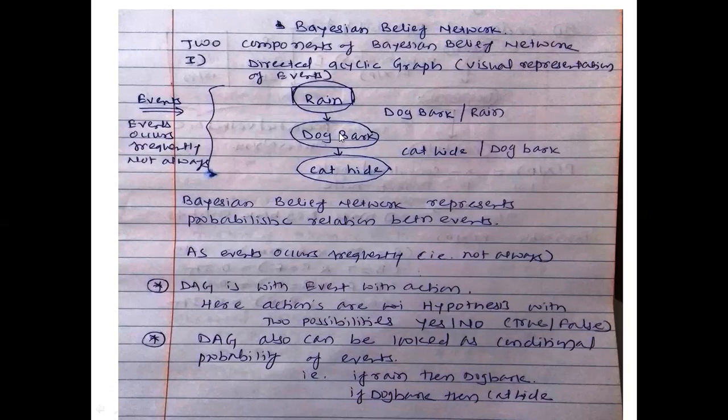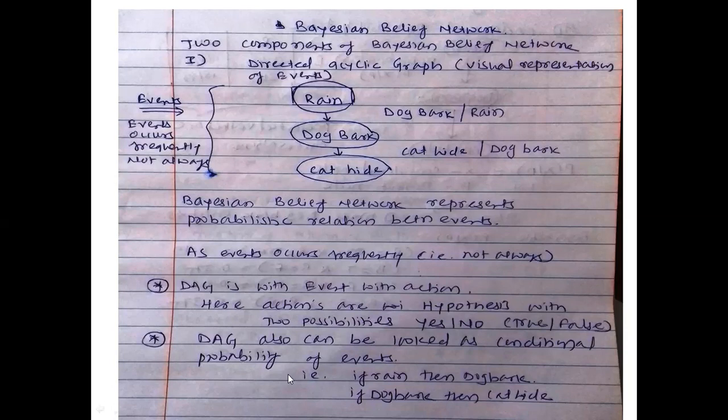Same for dog bark after the rain. If rain is there, then dog barks. If rain is not there, then also there will be uncertainty that dog will bark or will not bark. If dog barks and if dog does not bark, these are the hypotheses for this event. And cat hide is frequent, not always. So we cannot say that if dog barks, then cat should hide itself in a room, kitchen, or maybe in a garden behind the tree.